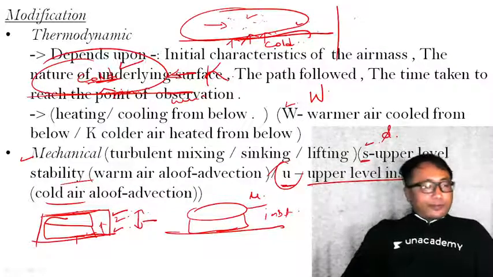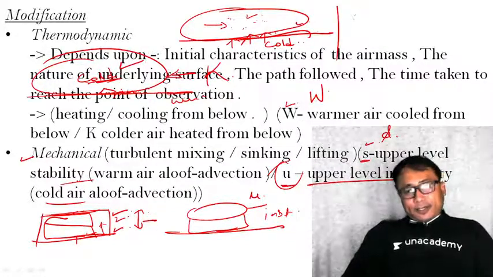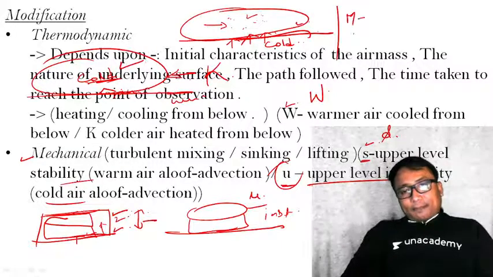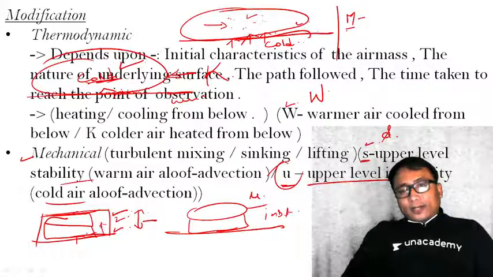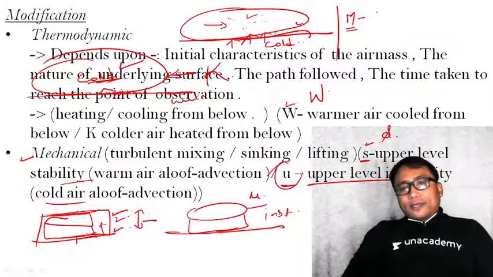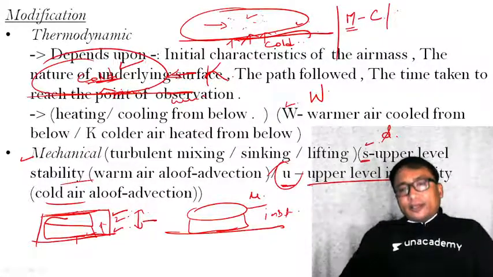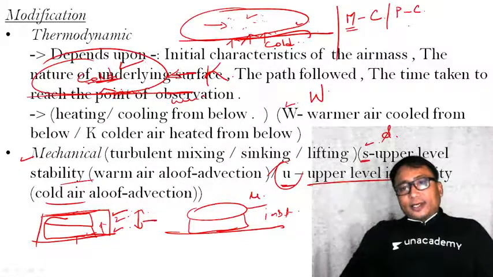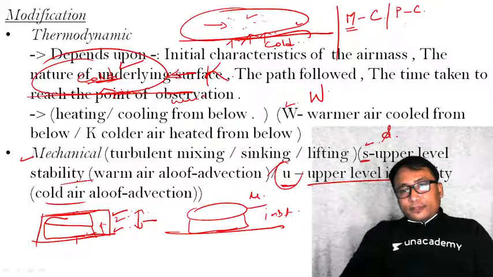Why? Because we are going to see the classification of air mass. That's why I have already mentioned to you, maritime means m. An air mass forming over water is represented by m, over the continent by c. If it is in the polar region, represented by P. Now, T for the tropical region.